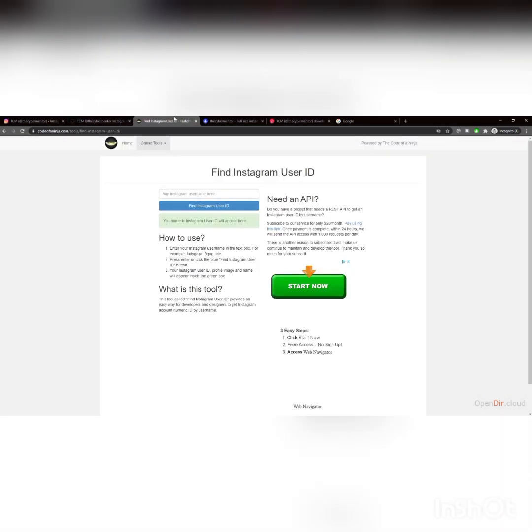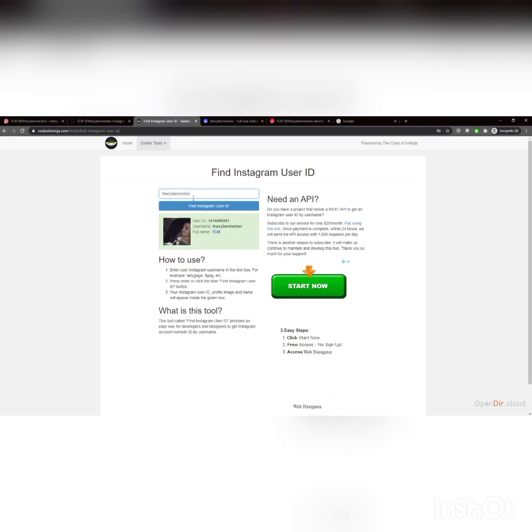The other thing is we've talked about the user ID. We talked about finding the user ID on Twitter. It's the same thing here with Instagram. If the user ID ever changes, you can come find the user ID, store that information, and then bring it back later in case they ever change their username. You can just come back and find out where this user is now with this user ID.